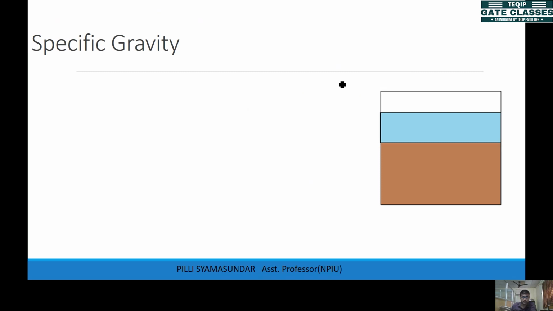Now we'll switch to the specific gravity. The specific gravity is G. How can we define it?